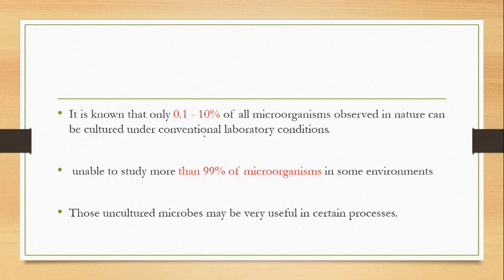Okay, let's have some introductory part. Usually we know that microbiologists are dealing with the study of microorganisms, and taxonomists are dealing with what kind of different microorganisms are present in a particular environment. It is found that till now, the microorganisms being studied through conventional laboratory conditions are just 0.1% to 10%.